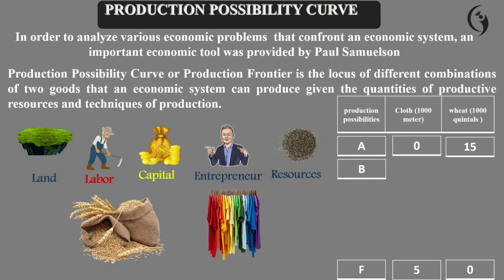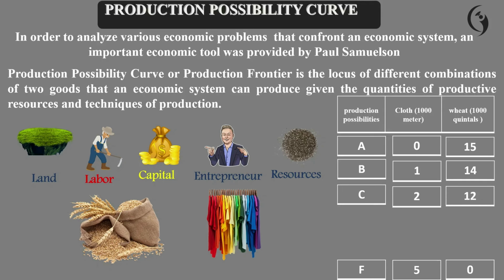This is the B combination. It shows 1 quantity of clothes and 14 quantities of wheat. That means if we use all resources to produce two goods, one combination is we can produce 1 quantity of clothes and 14 quantities of wheat. This is another combination, C. Here, if we use all the resources to produce two goods, we can produce 2 quantities of clothes and 12 quantities of wheat.